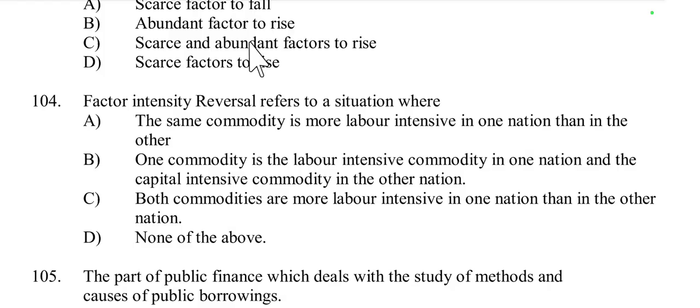Factor intensity reversal refers to a situation where the same commodity is more labor intensive in one nation than in the other, or one commodity is the labor intensive commodity in one nation and the capital intensive commodity in the other nation. Yes, this is the situation of factor intensity reversal, because factor intensity reversal occurs when relative factor uses change across countries. Option B is the right answer.